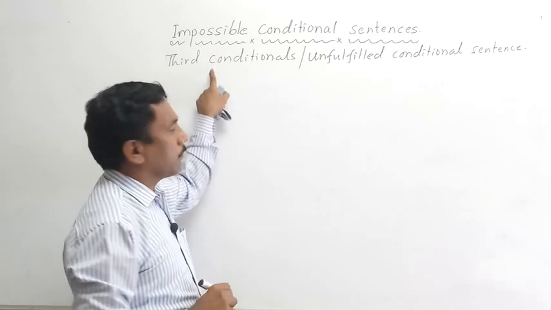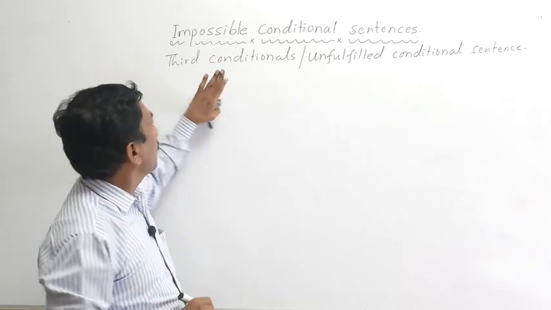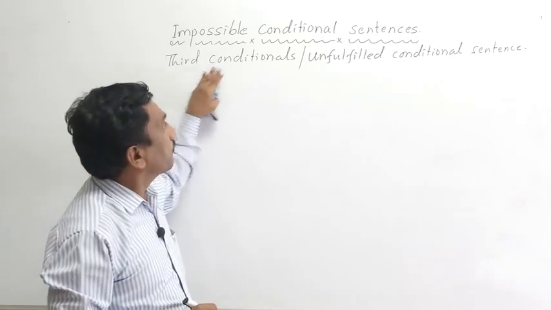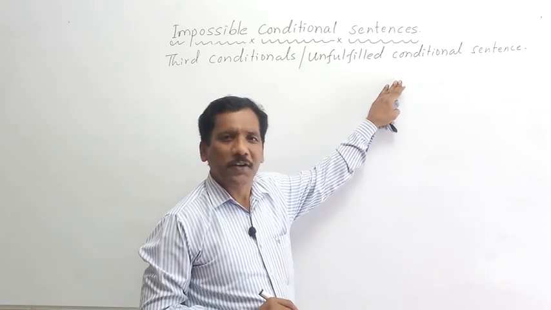Impossible conditional sentence is called third conditionals or unfulfilled conditional sentence.